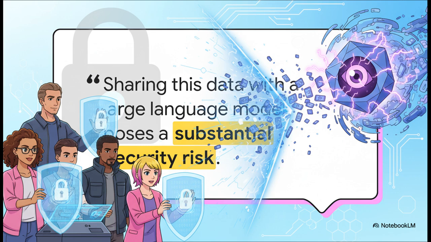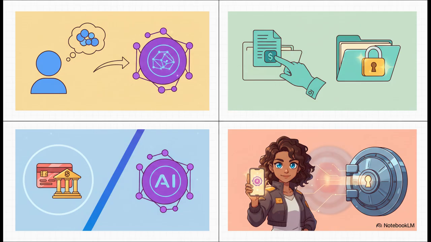If it's sensitive, just keep it out of the AI. So how do you actually use these tools safely? Just follow these simple practices, which are based on advice from agencies like the FBI and CISA. First, use general examples instead of real names. Say my son's soccer practice, not David's practice.